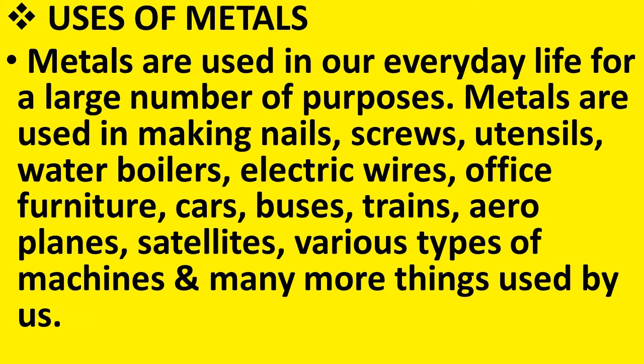So, based on the properties of metals, we can use metals in everyday life for a large number of purposes. These are some of the examples of the uses of metals.